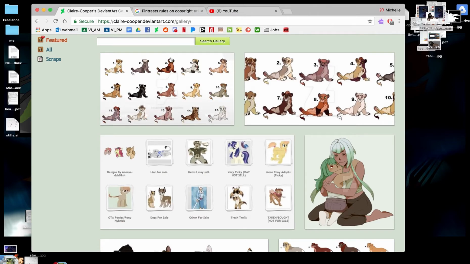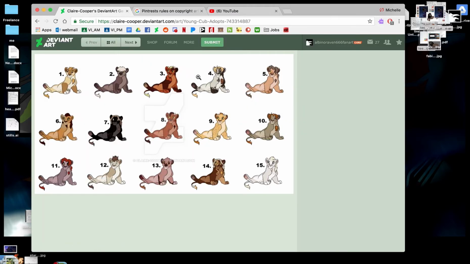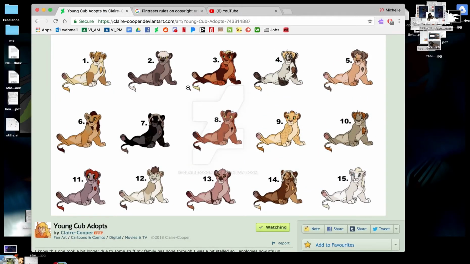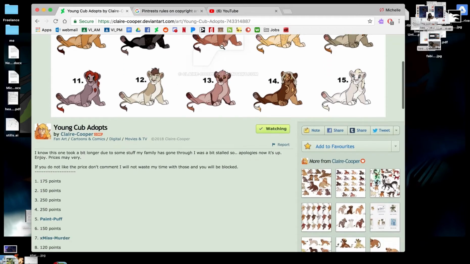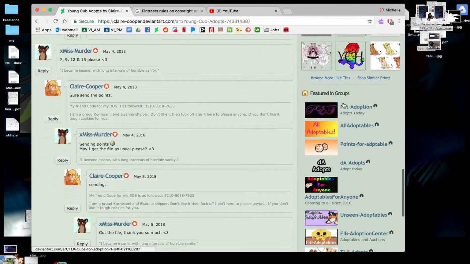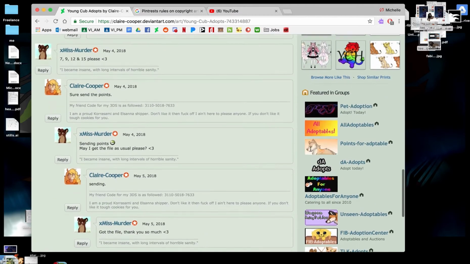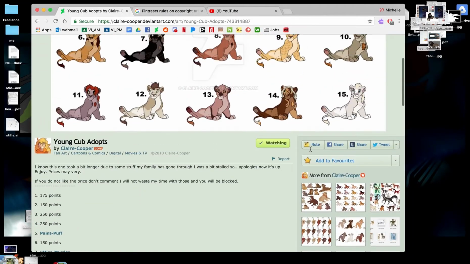Anyways, let's continue onward. Let's say we're looking at Claire Cooper's DeviantArt and oh my god, she stole my work. She didn't actually steal my work, but oh my god, I'm so offended. Originally, the report button used to be down here by the details. They were sneaky and they moved it and they made it really small. So the report button is right under the watch button on DeviantArt.